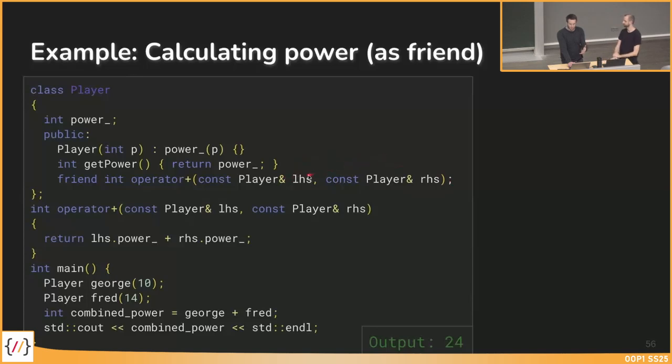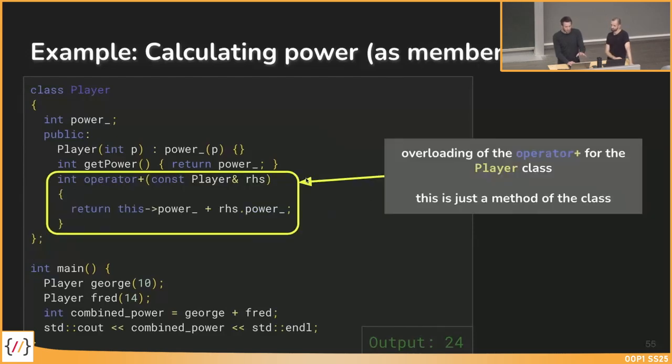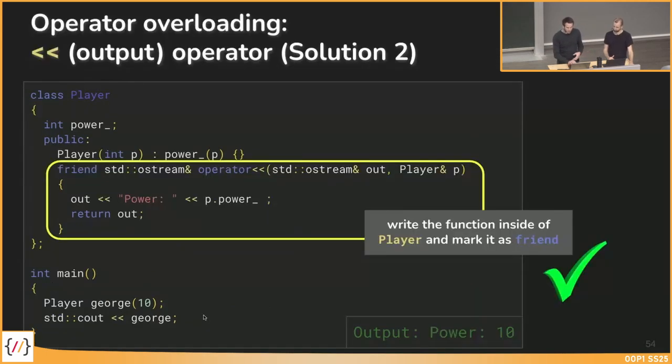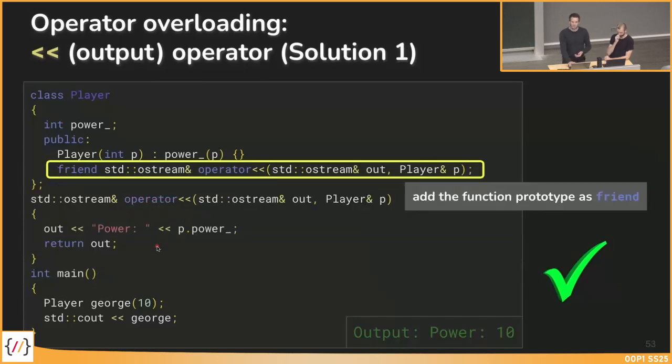just showing you that both are doable, both are valid, but I think for this example, the first version as member is the preferred one. So whenever the left-hand side object is of a custom-defined class such as player, you can implement the operator overloading within this class. But whenever the left-hand side of an operator, as we've seen here for the output operator, is not custom-defined, you have to do it with this friend version outside of the class.